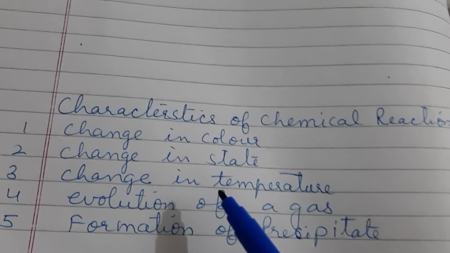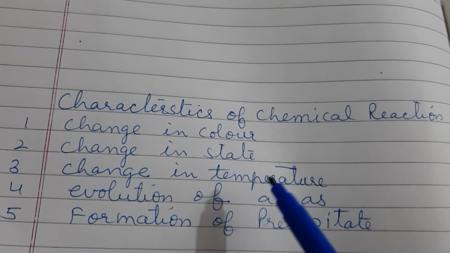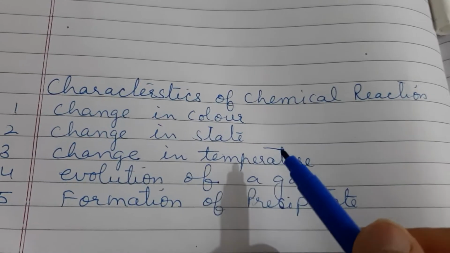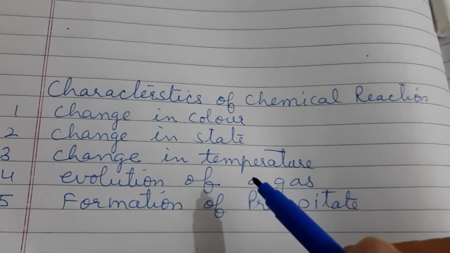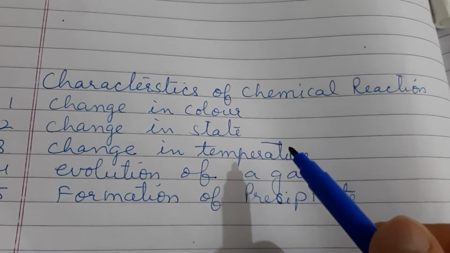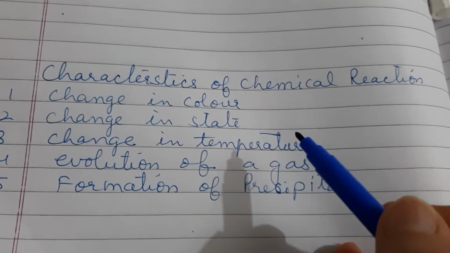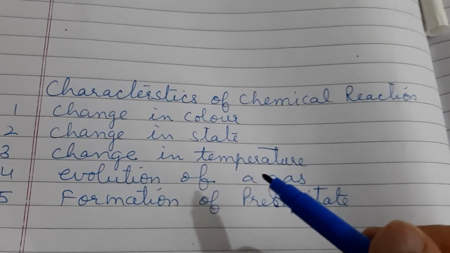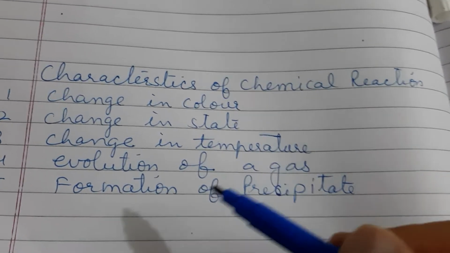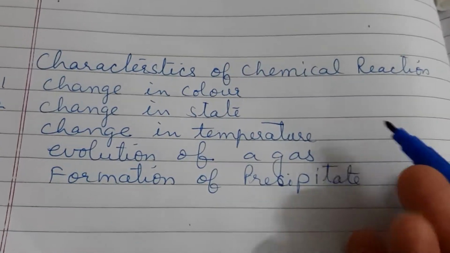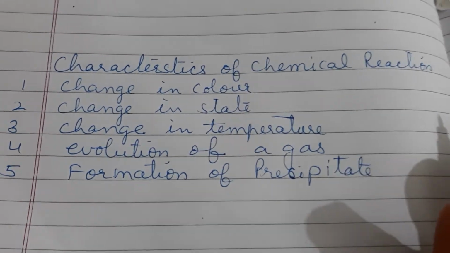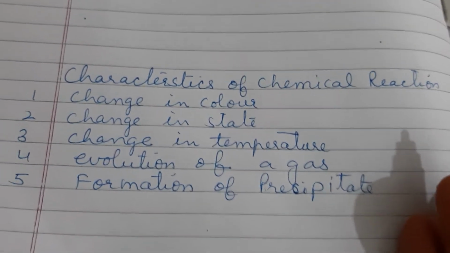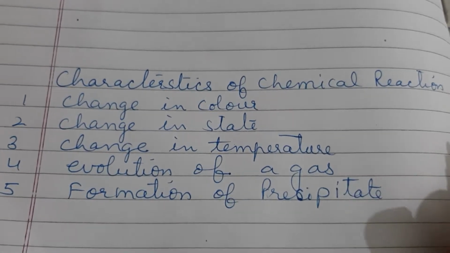Then next is the change in the temperature. Change in the temperature means in some reactions the energy is released, that is heat is released, and in some reactions heat is absorbed. So in some reactions temperature increases, those are the exothermic reactions, and in some reactions temperature decreases, so they are the endothermic. Evolution of gas: when some reactions take place, a gas is evolved, like zinc when it reacts with sulfuric acid, it forms zinc sulfate and hydrogen gas, so gases evolve.